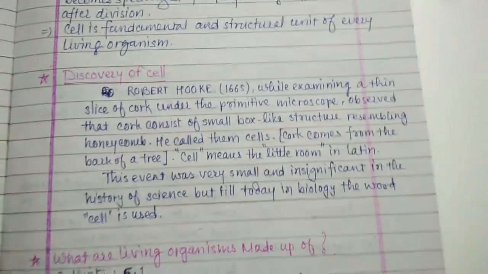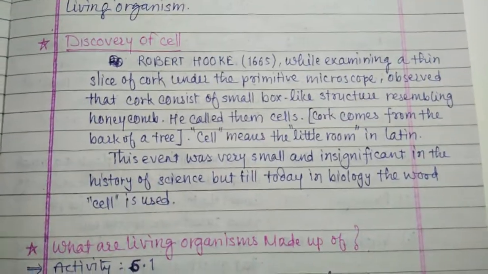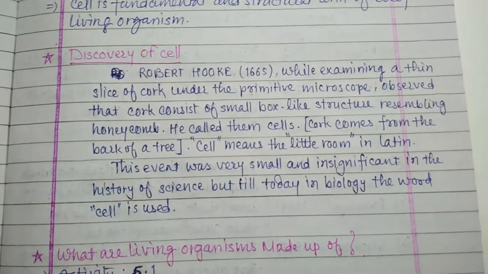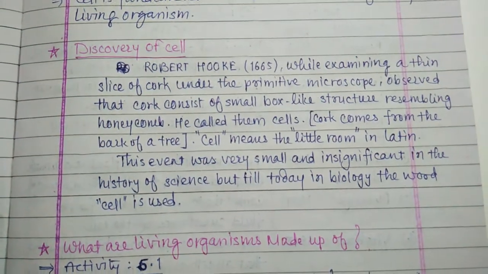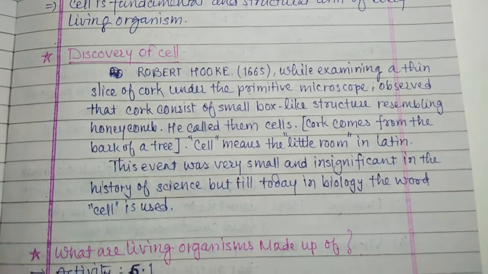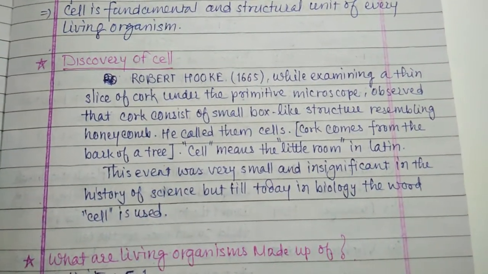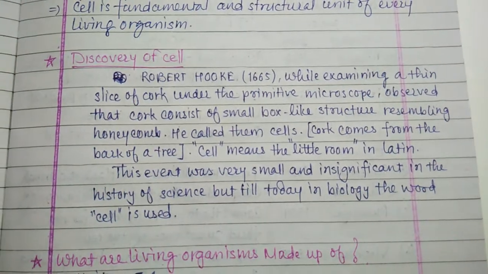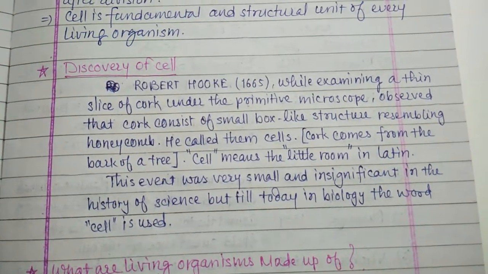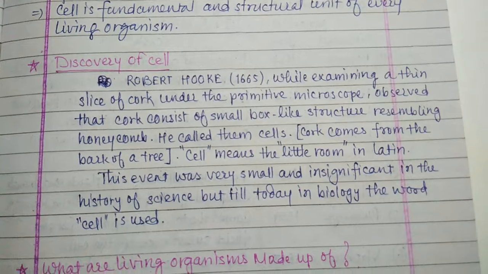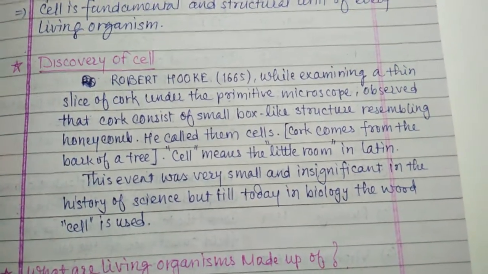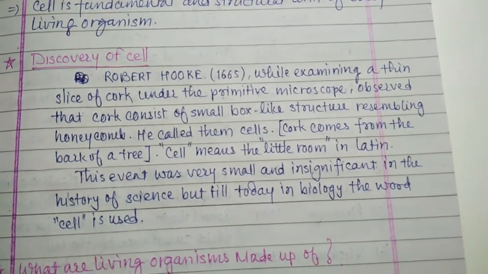Now, discovery of cells. We already discussed in lower standards that Robert Hooke, while examining a slice of cork under a primitive microscope, observed that the cork consists of small box-like structures resembling a honeycomb. He called them cells.